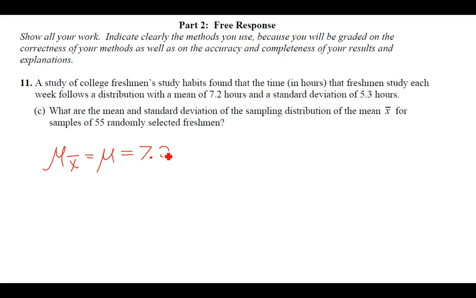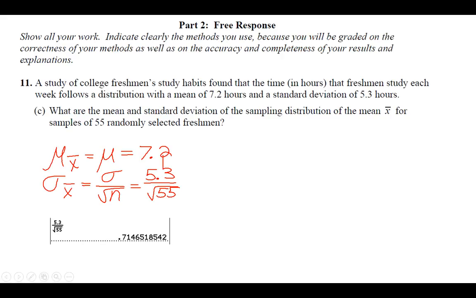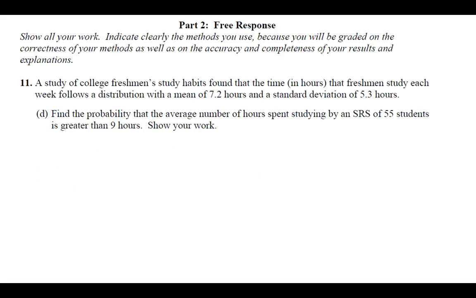I'm going to use the mean from part C, which was 7.2. I'm going to use the standard deviation from part C, which was 0.7147. Really, that's the mean of X bar and the standard deviation of X bar if you want to get really technical about it. So I typed all of that in my calculator, and I got 0.0059 when you round it. And so that's about 0.59% of the time. So it's not even 1%, it's 0.59% would be the probability of that happening.